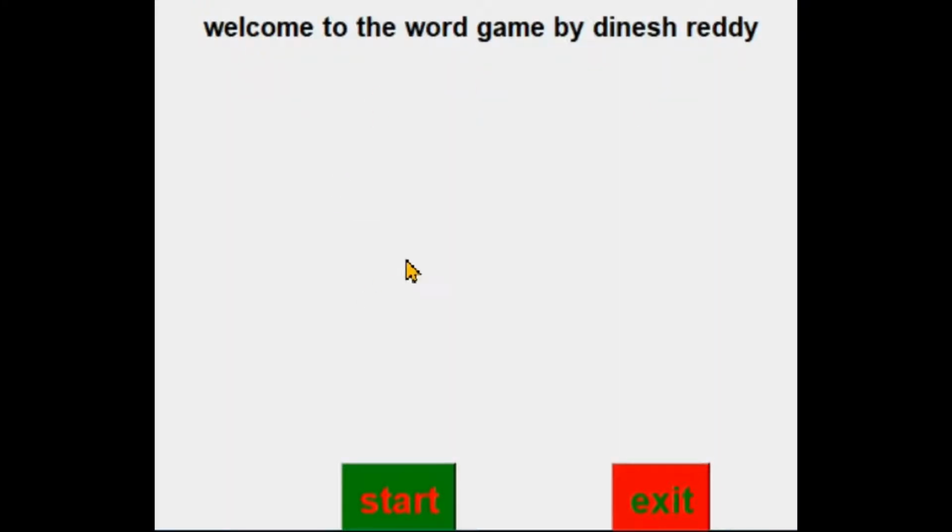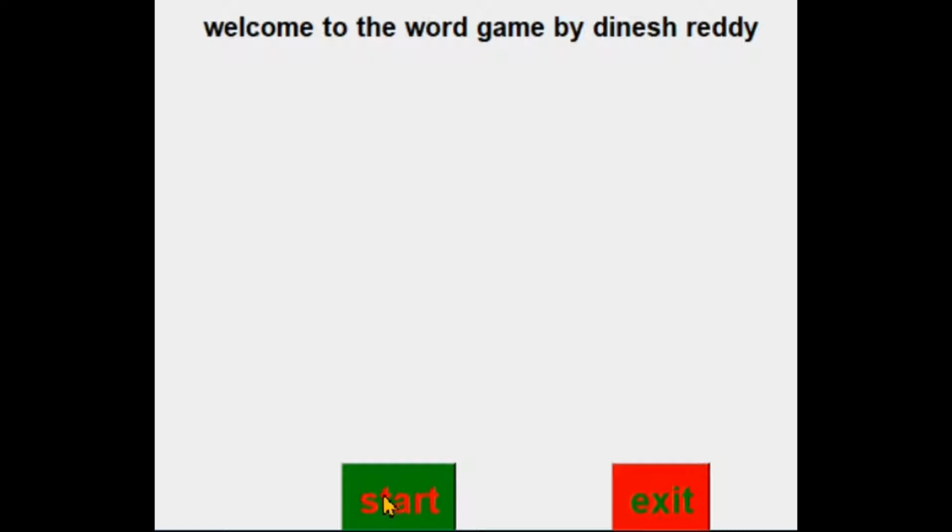Friends, this is the word game. Here is the start button, here is the game end button, and here is the heading: welcome to the word game by Dinesh Reddy. If you press start, the game will start, and exit will close this window.